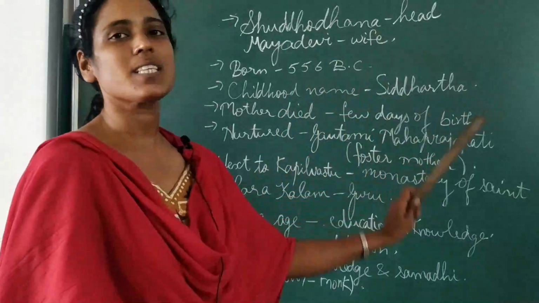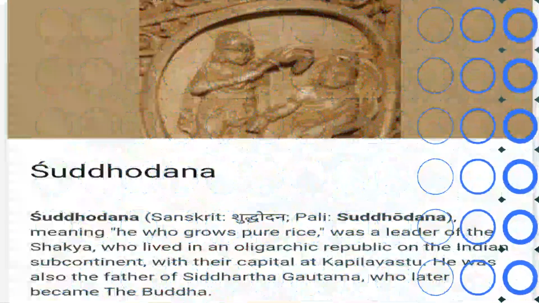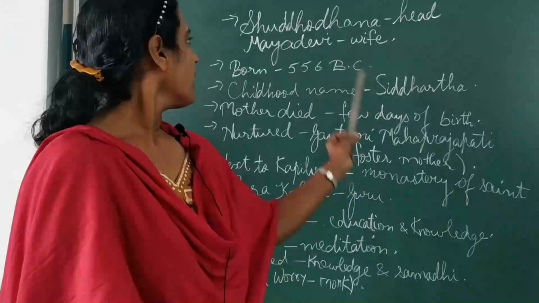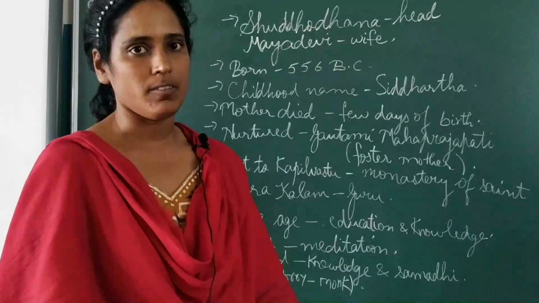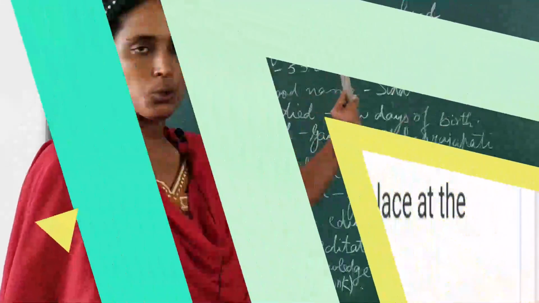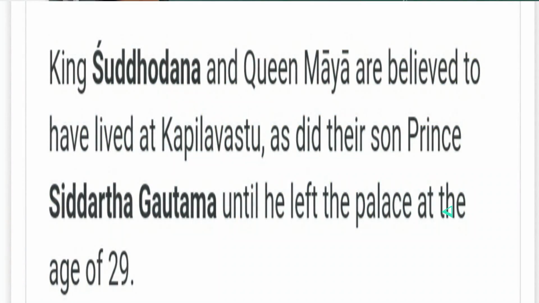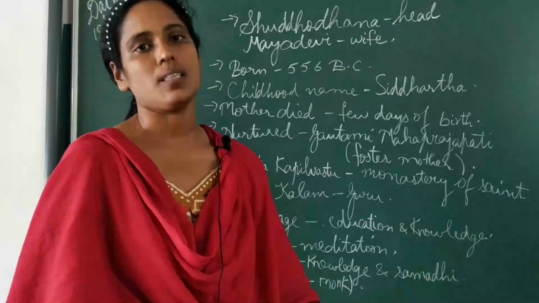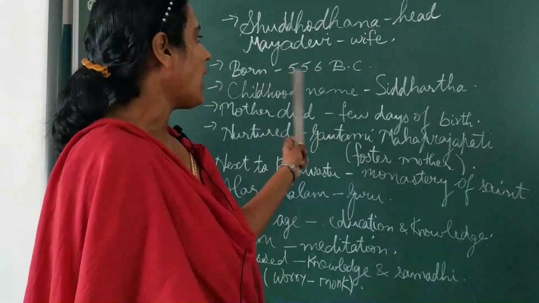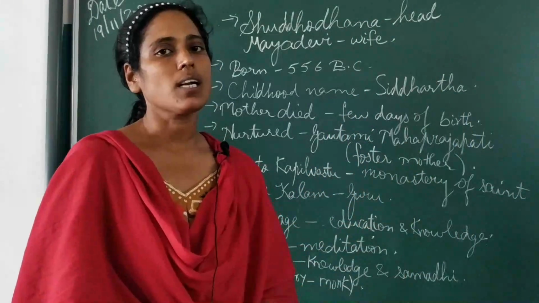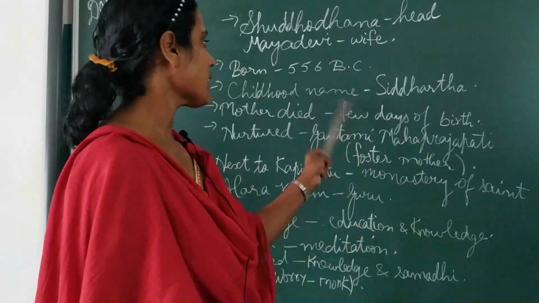Now, the head of this republic state of Kapilvastu was Shuddhodana. He was the head of the state and his wife's name was Maya Devi. Buddha was born in this family. His father's name was Shuddhodana and his mother's name was Maya Devi. He was born in 556 BC. His childhood name was Siddharth. Before going for this religious way, his childhood name was Siddharth.